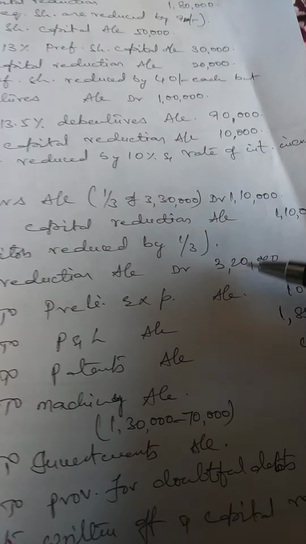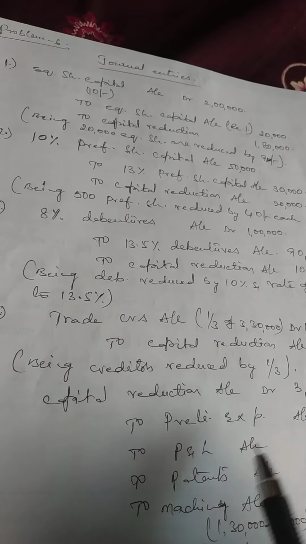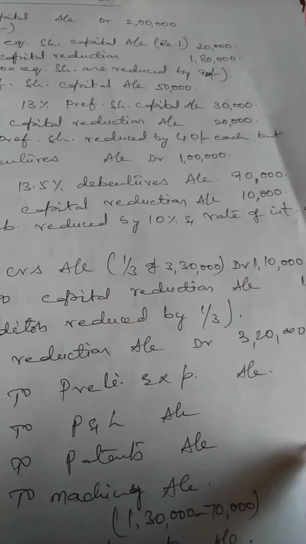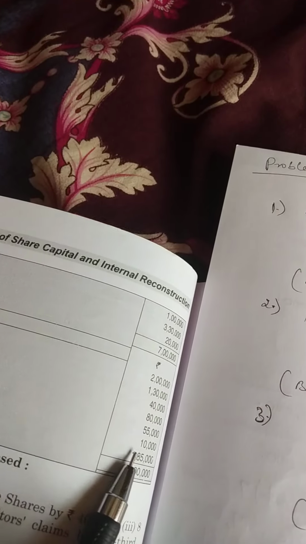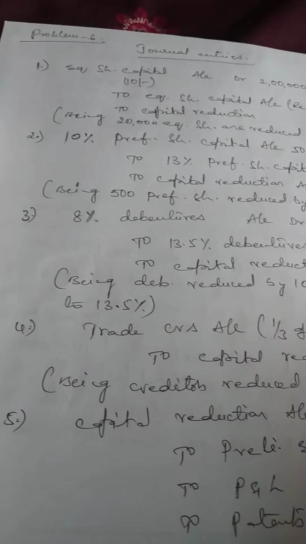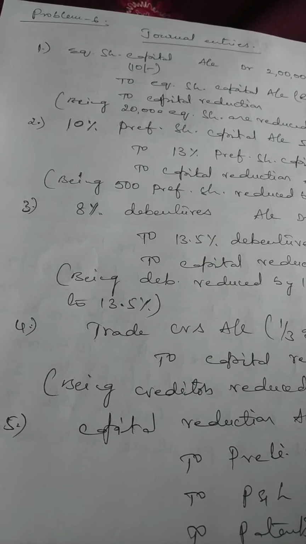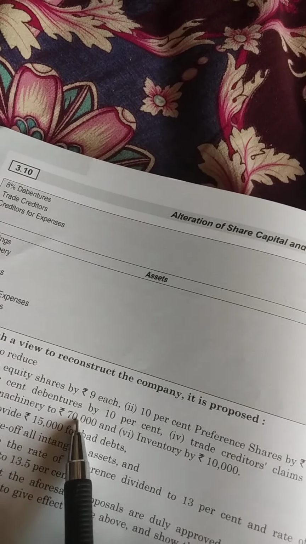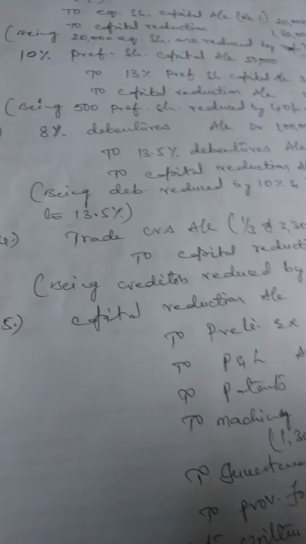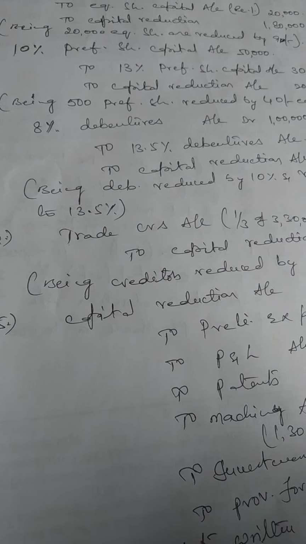So in the problem, preliminary expenses are there. Preliminary expenses are a long-term item which is to be written off over a period of time. So that is 10,000. Profit and loss account given in the problem, that is 1,85,000. Patents, machinery he asked to maintain at 70,000. So 60,000 should be written off. Next, investments.